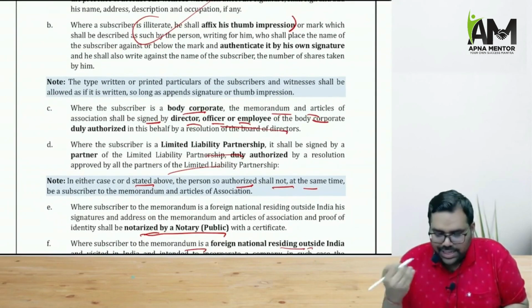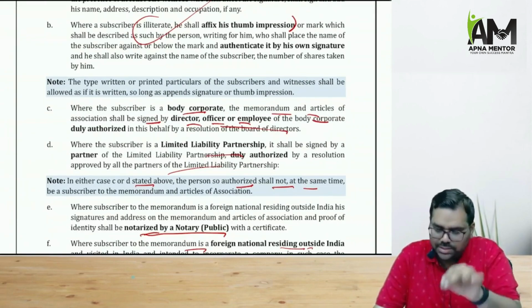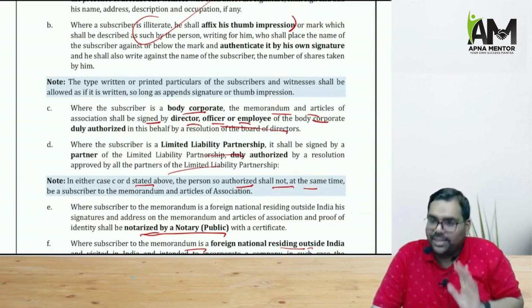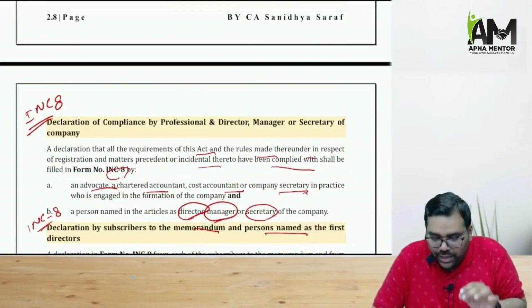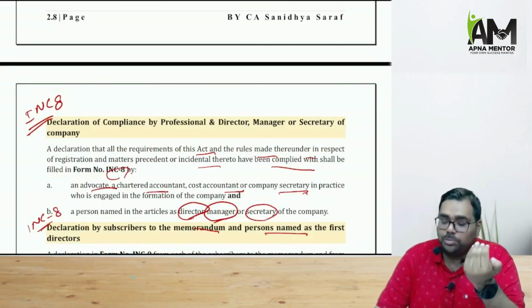Similarly, if the subscriber is an LLP, the LLP will not go and sign. So the partner of the LLP who is authorized will sign. But that partner who is signing should not be a subscriber of that very company. So like this, clarifications are given. After that, INC 8 is to be filed with the ROC.